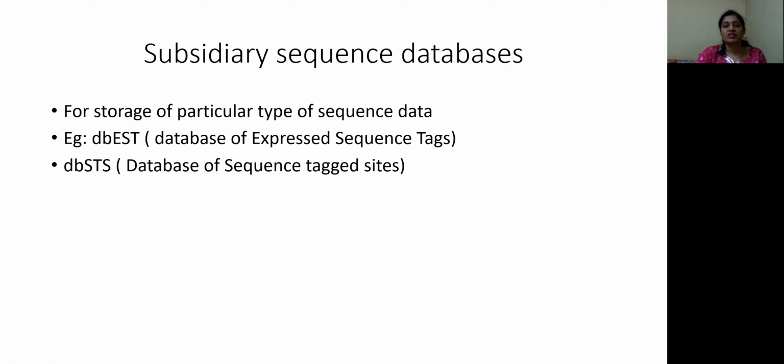Similarly, another subsidiary sequence database for GenBank is dbSTS. This is the database of sequence tagged sites. These sequence tagged sites are specific genomic sequences which can be used as physical markers. So these are the marker sequences. This type of marker sequence information, specifically STS sequences, can be maintained in the form of a database, which could be a subsidiary database for a main database like GenBank. So two examples of subsidiary sequence databases for GenBank are dbEST and dbSTS, expressed sequence tags and sequence tagged sites.